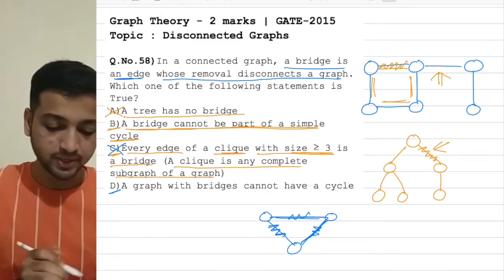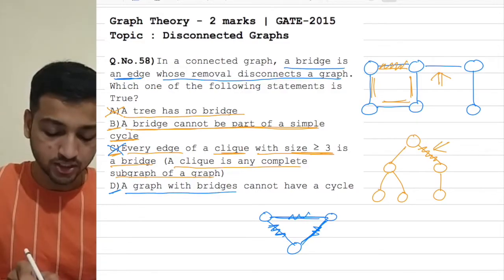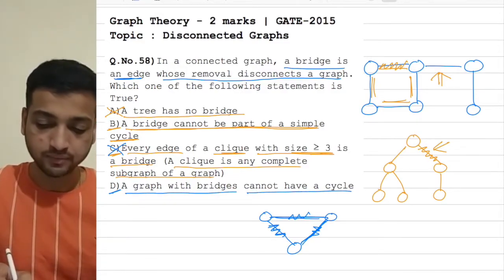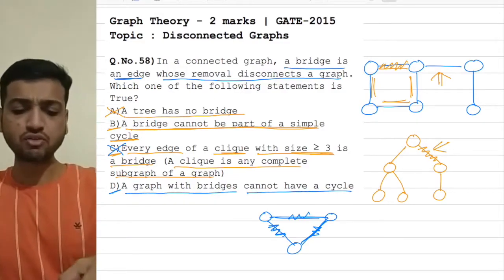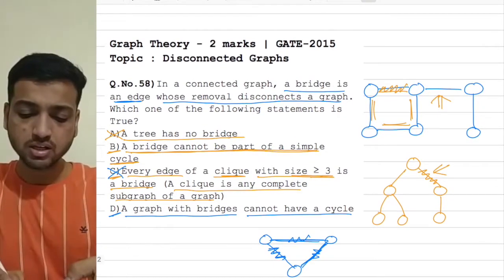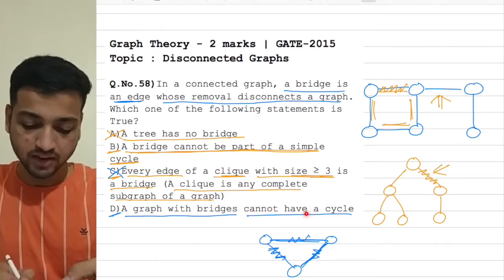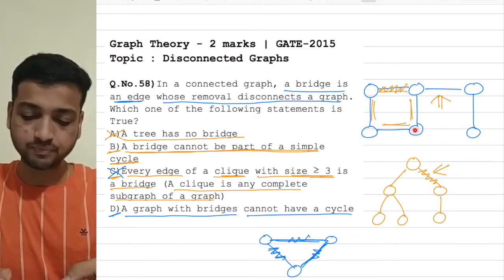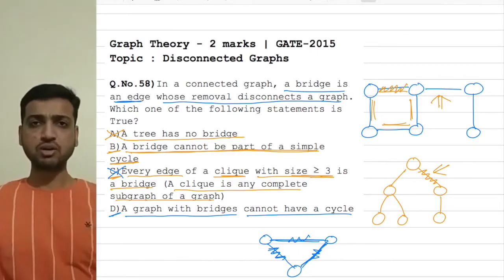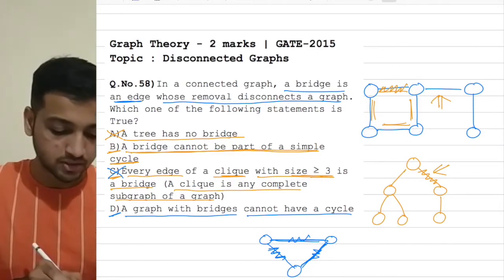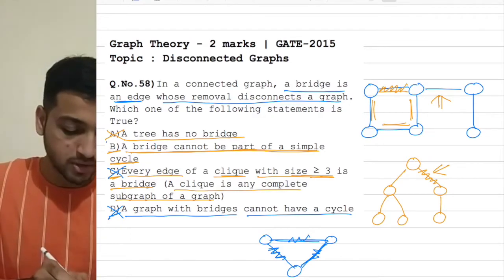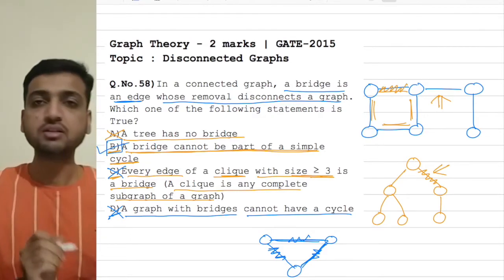And then let's come to statement D. A graph with bridges cannot have a cycle. This is false. This is clear from our example here which we took. This is a graph with bridges, where this was the bridge, and it says it cannot have a cycle. Of course it can have a cycle. A graph can have a bridge and it can also have a cycle. So this statement is also false. So statement number B is the right option.